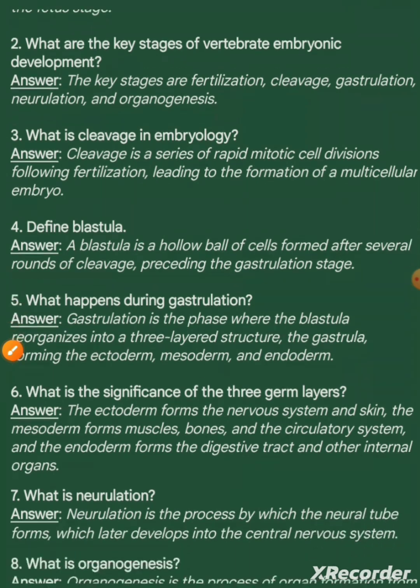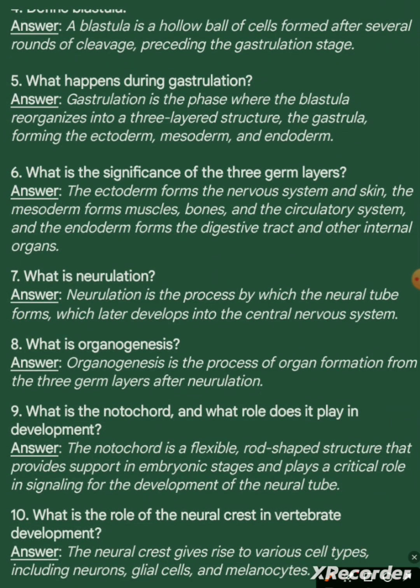Question number 5. What happens during gastrulation? Answer. Gastrulation is the phase where the blastula reorganizes into a three-layered structure, the gastrula, forming the ectoderm, mesoderm, and endoderm.